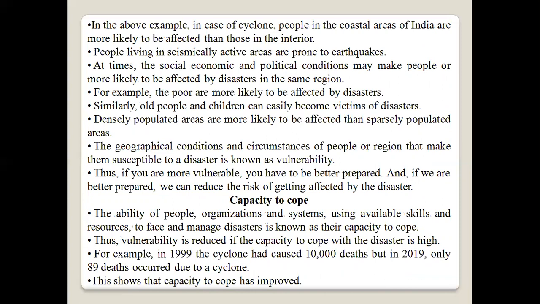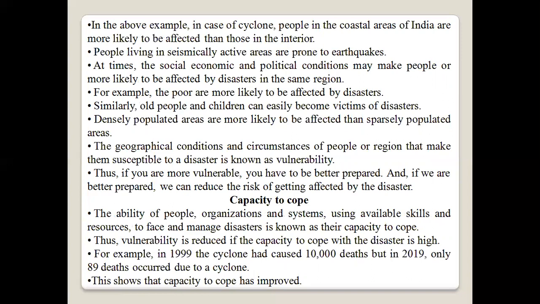People living in seismologically active areas are prone to earthquakes. At times, the social, economic, and political conditions may make people more likely to be affected by disaster in some regions. For example, the poor are more likely to be affected by disasters.